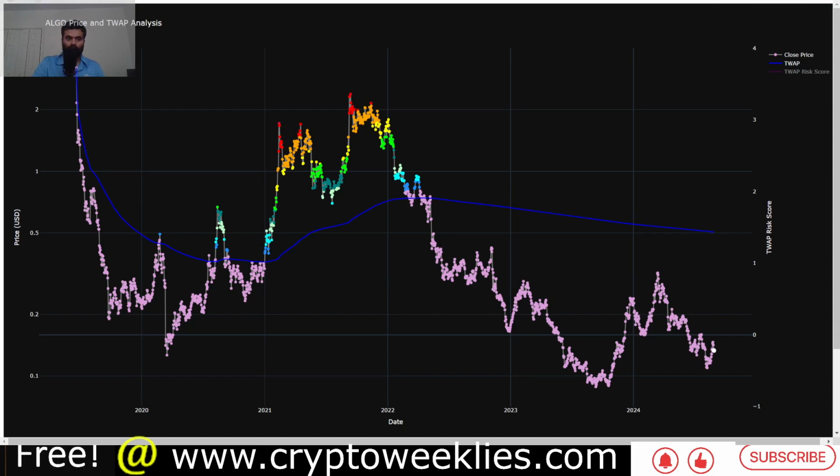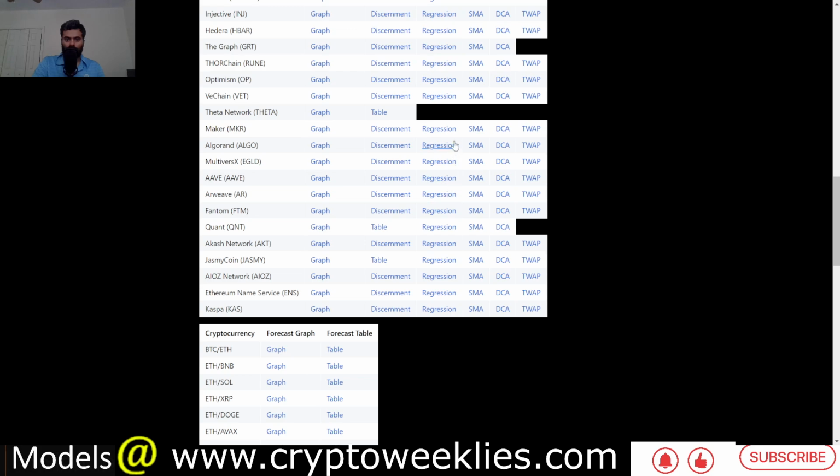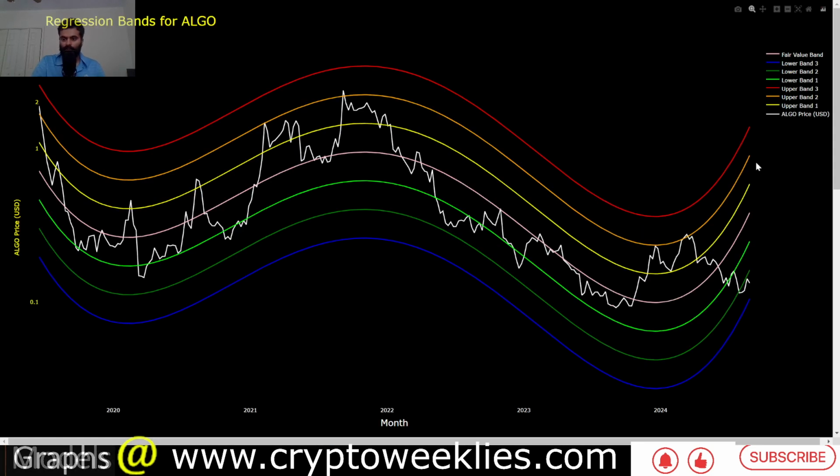If we were to analyze Algorand with its regression based analysis for price action, the 3 standard deviation ceiling at this point is coming in close to the target that we set based on our time weighted average price, at around $1.40. Algorand has not had a move to this 3 standard deviation bar since it launched in 2019, almost June of 2019, when the valuation was close to this territory.